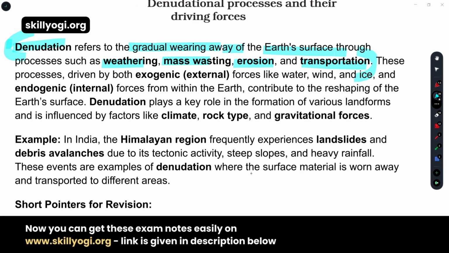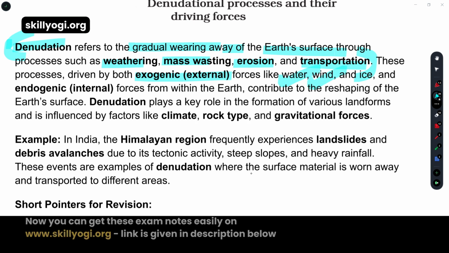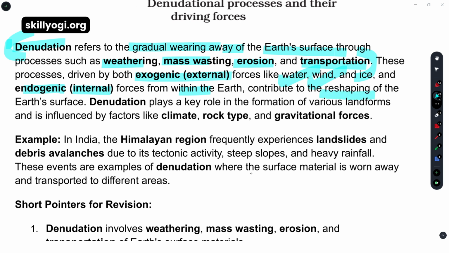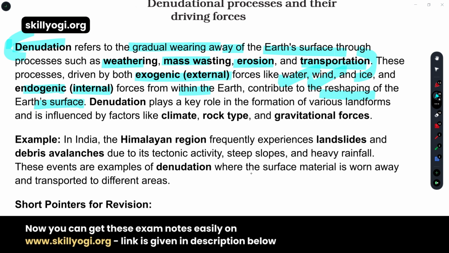Now this process is driven by both exogenic processes, which are external, including ice, water, and wind. Groundwater is also included. And endogenic processes are the internal forces within the earth, which contribute to the reshaping of the earth's surface. Reshaping means reformation. Just now I said that after the deformation or the erosion, another thing is also going to form. So that's why it's written there, reshaping. After the loss of shape, reshaping of the earth goes on.